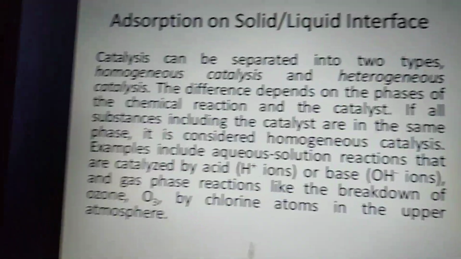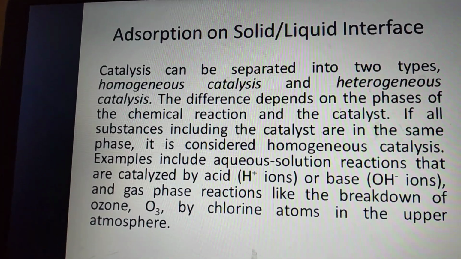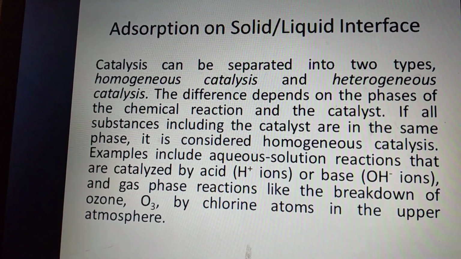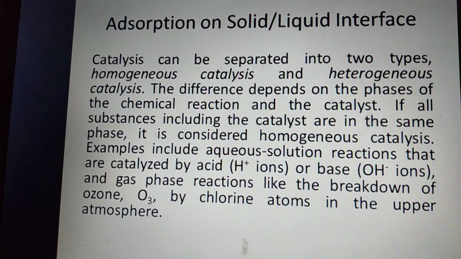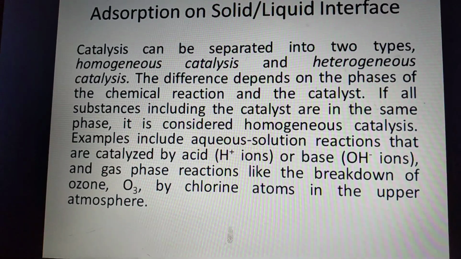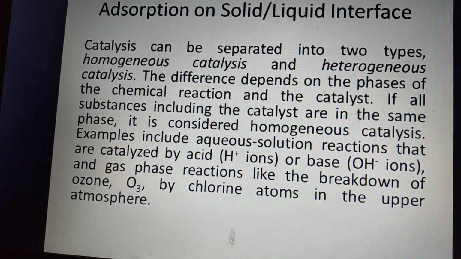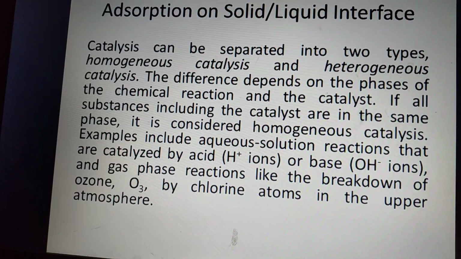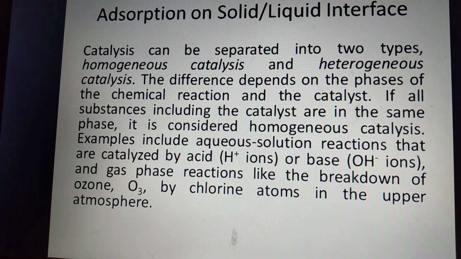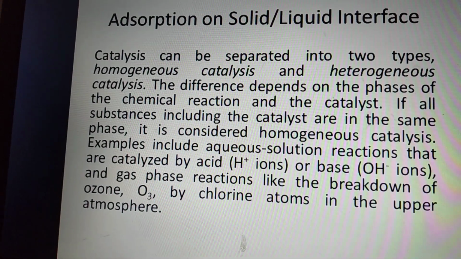Catalysis can be separated into two types: homogeneous catalysis and heterogeneous catalysis. Homogeneous catalysis is in the same phase, and heterogeneous catalysis is in a different phase. The difference depends on the phases of the chemical reaction and the catalyst. If all substances, including the catalyst, are in the same phase, it is considered homogeneous. Examples include aqueous solution reactions catalyzed by hydrogen ions or hydroxyl ions, and the gas phase breakdown of ozone by chlorine atoms in the upper atmosphere to form nascent oxygen and molecular oxygen.